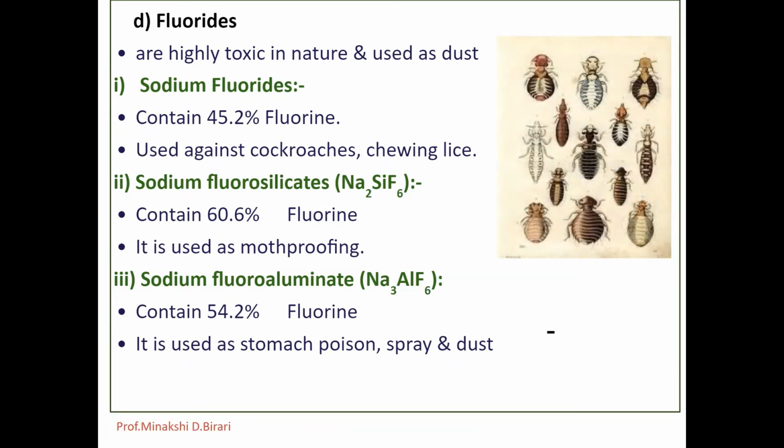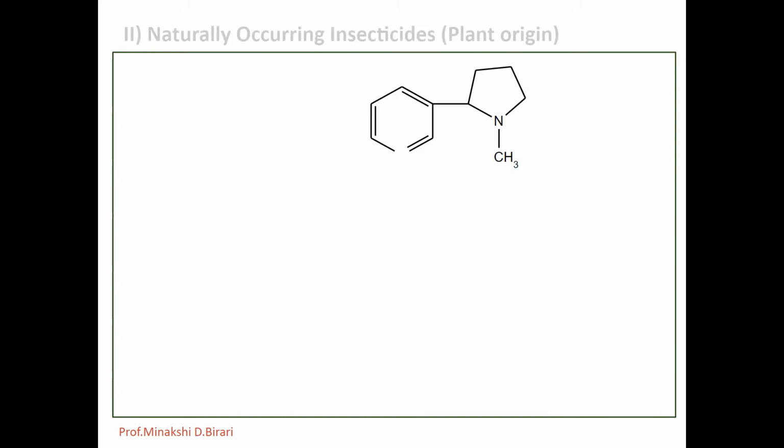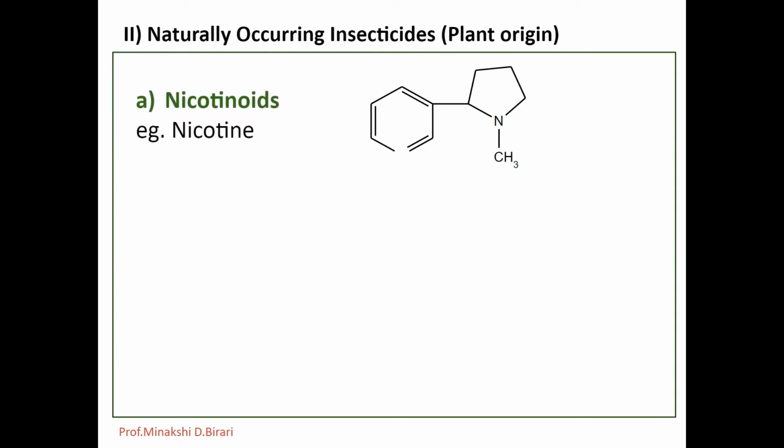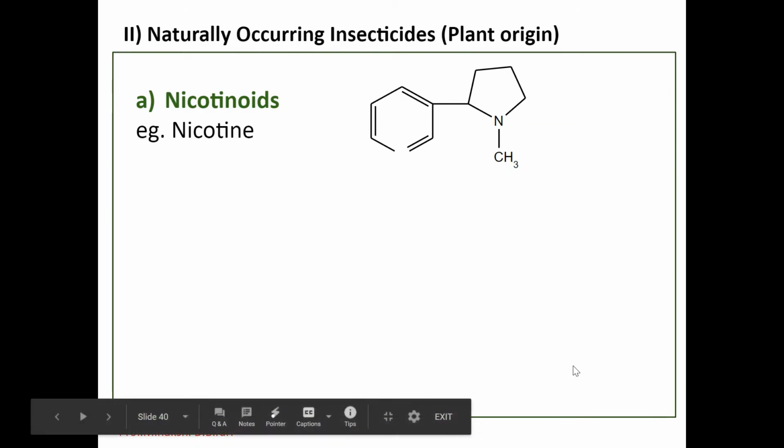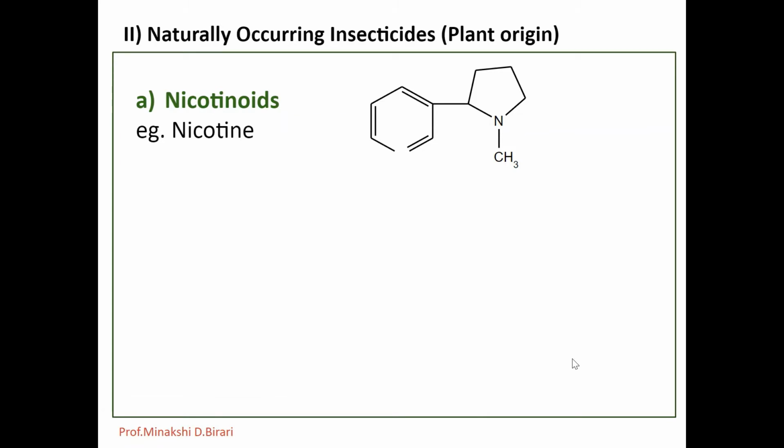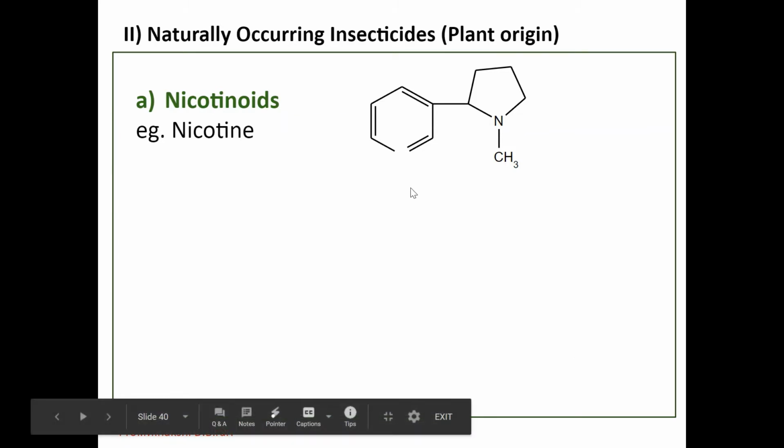So inorganic insecticides may be lead arsenates, calcium arsenates, Paris green, fluorides. So we have studied the first type on the basis of chemical nature and source of supply. Now the next one is naturally occurring insecticides which have plant origin. Some plant materials which have been most widely used as insecticides are called naturally occurring insecticides, having plant origin.